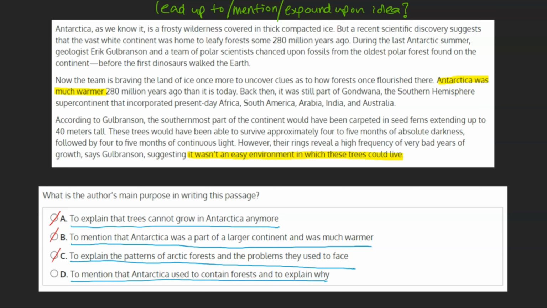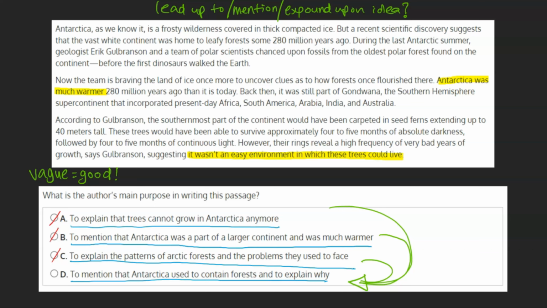And D. To mention that Antarctica used to contain forests and to explain why. You'll notice that out of our four choices, this one is the vaguest and can include many more subcategories than the other choices. In fact, all the other choices can fit within this concept. When looking for the main idea of a paragraph and comparing different choices, in general, vaguer is better, as by definition it's more all-encompassing, which is what we're looking for when it comes to questions like these.